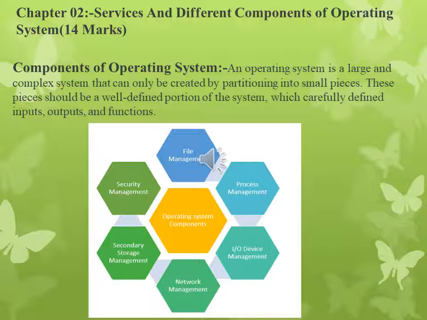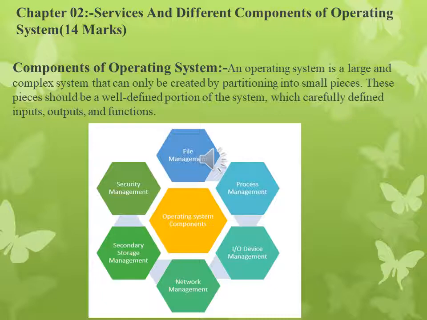Now, the components of operating system. An operating system is a large and complex system that can only be created by partitioning it into small pieces. These pieces should be well-defined portions of the system, which carefully define inputs, outputs and functions.